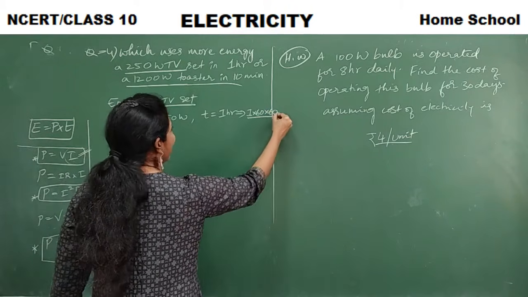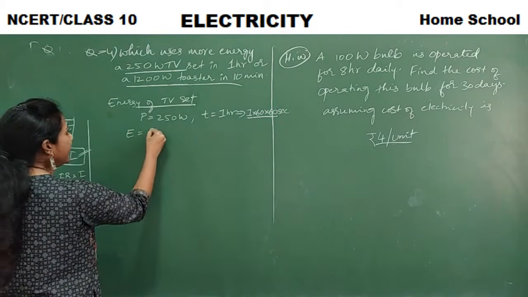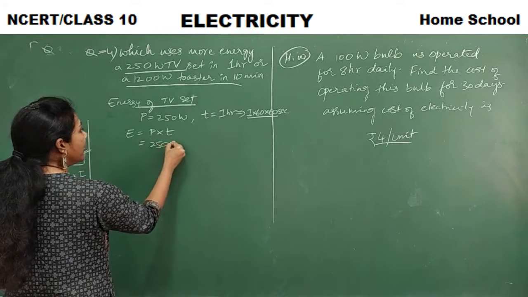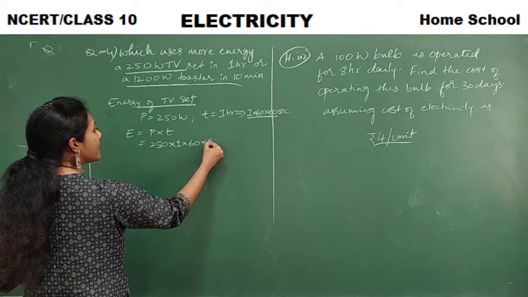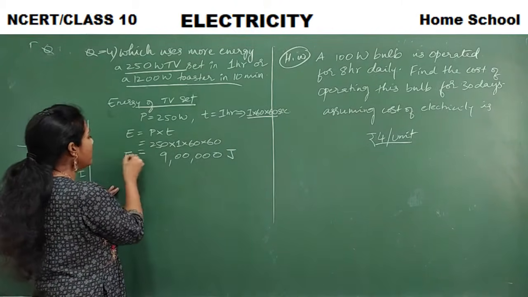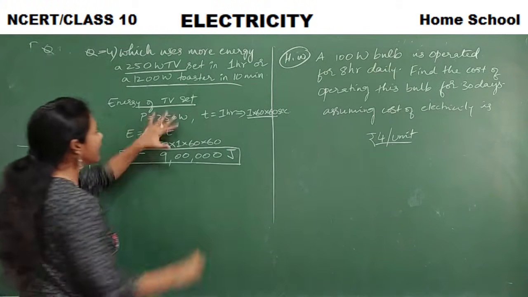What is the formula for energy? It is power into time. So 250 into 1 into 60 into 60. So how much do you get? 9 lakh joules you are getting as energy in case of the TV set.